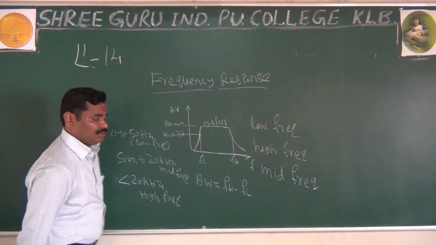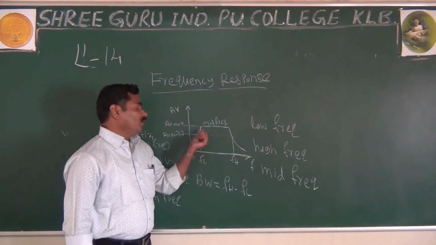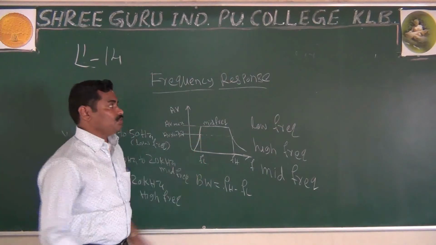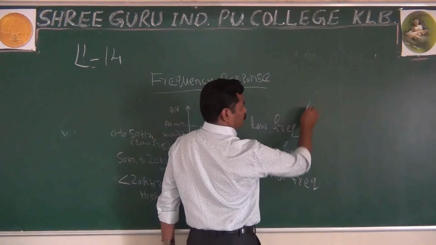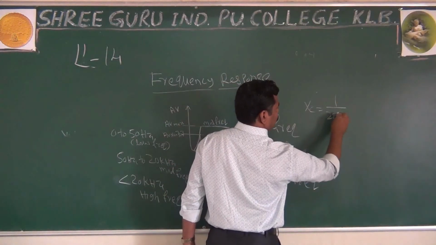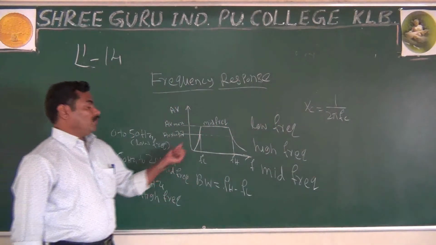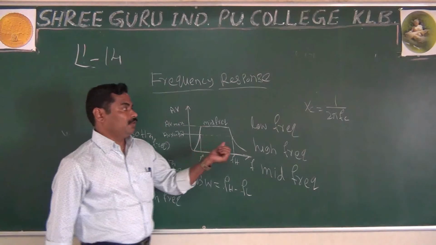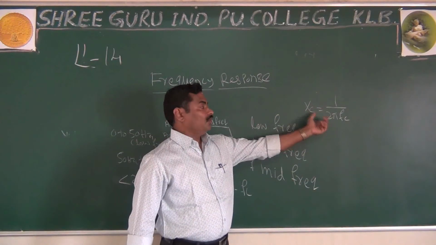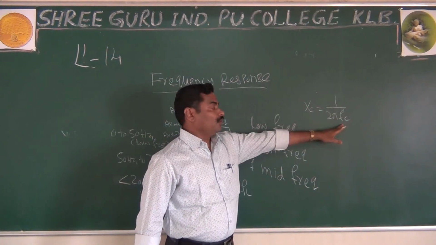As you studied already in your CE amplifier, the important thing is why the gain reduces for low frequency. As we know already, Xc, the capacitor reactance, is equal to 1 divided by 2 pi f C. It means for low frequency, the capacitor reactance is very more because the frequency is in the denominator.